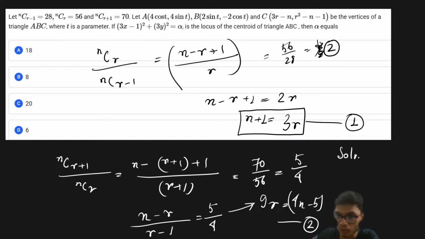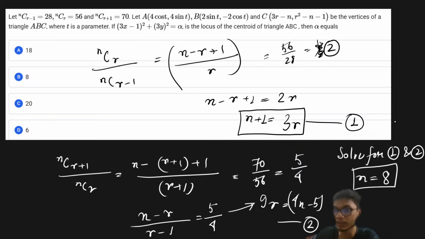So solve for equations 1 and 2, and you will get n is equal to 8 and r is equal to 3. That is very simple and straightforward. We have two equations and two unknowns, from that we solved for n and r, and we got the value of n is equal to 8 and r is equal to 3. I hope this is clear and making sense to all of you.